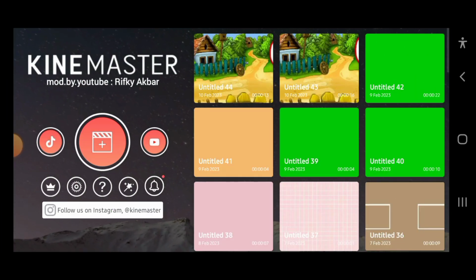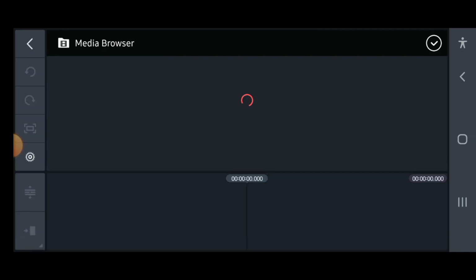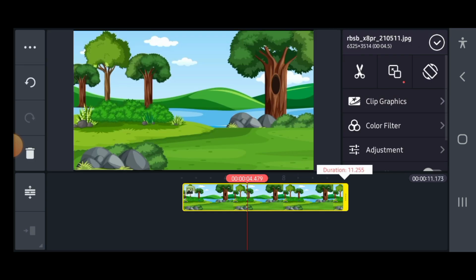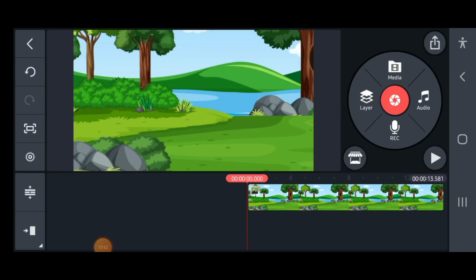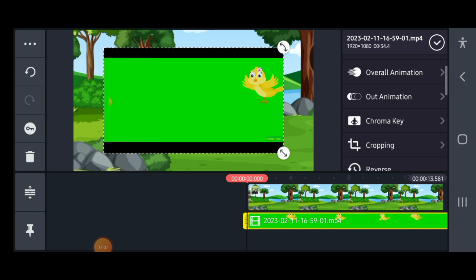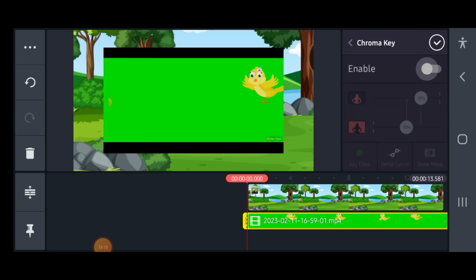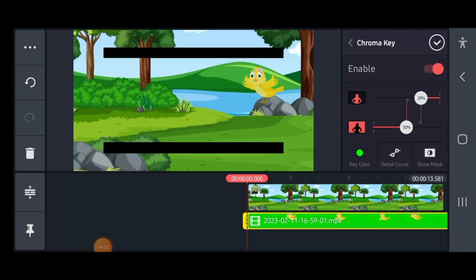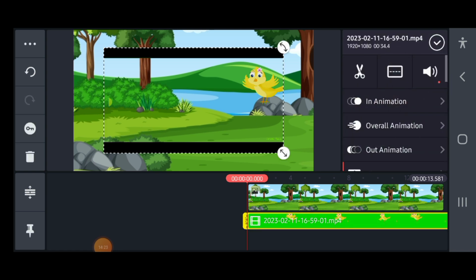So head over to Kinemaster, select the middle icon, and I'm going to bring in my background. Okay, so you click on layer and you're going to bring in the recorded video from Chromatoon. So you click on chroma key, you enable chroma key. So I'll just get right there, and I'll just zoom it out.